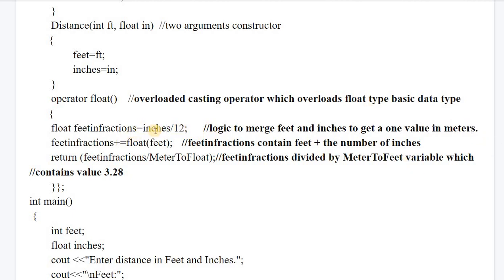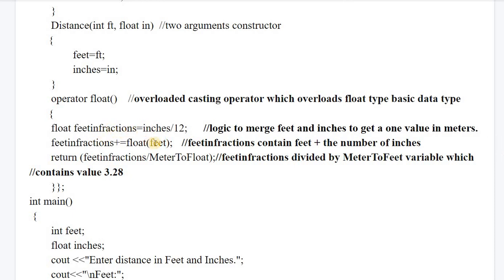So feet in fractions extracts the value of inches, and this is then added to the number of inches. How can we write this statement? feet in fractions is equal to feet in fractions plus float feet. Feet is integer type, and this is again an explicit type conversion which we are performing. We are converting integer to float first of all, and then adding it to the feet in fractions, which is again the inches.